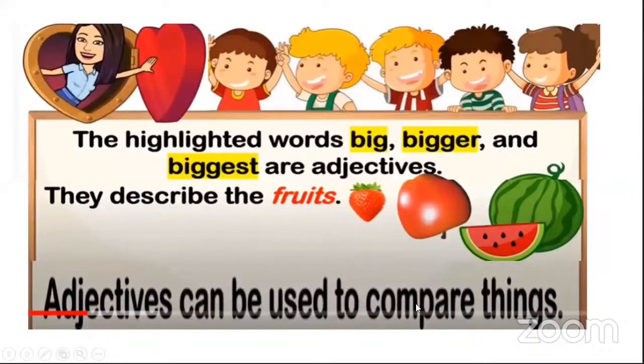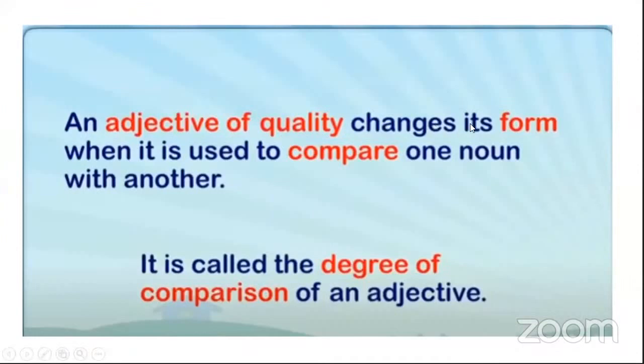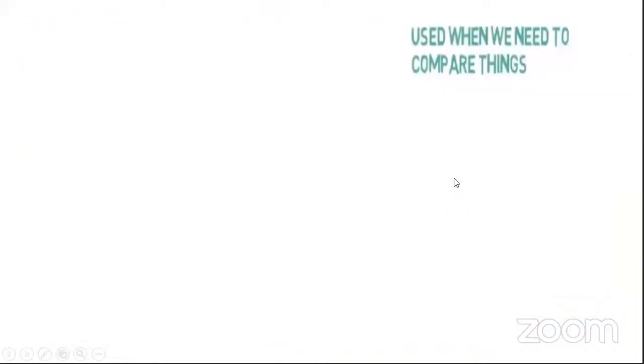So adjectives are used to compare things. I'm using the adjective here to compare these fruits, isn't it? Yes. So this adjective of quality changes its form. It changes from big to bigger and then the biggest. So it is comparing. When it is used to compare one noun with another, it is called a degree of comparison of an adjective. So we use adjectives when we need to compare things.